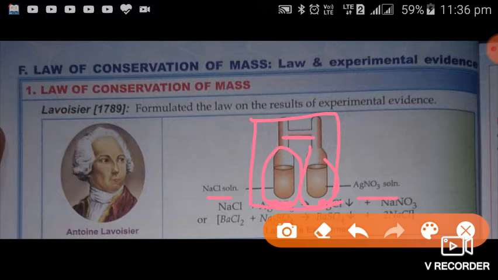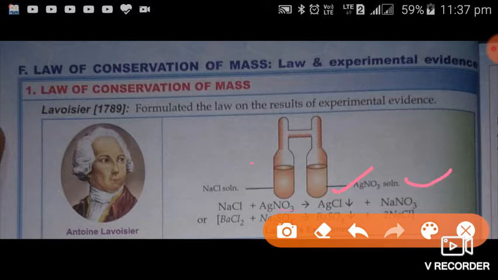When we shake this apparatus, these solutions are the reactants. On shaking, these reactants will combine with each other, they will mix with each other, and they form new substances. In this case, when sodium chloride and silver nitrate react with each other, they form new substances: silver chloride, AgCl, and sodium nitrate.